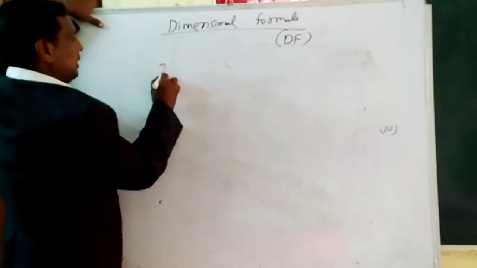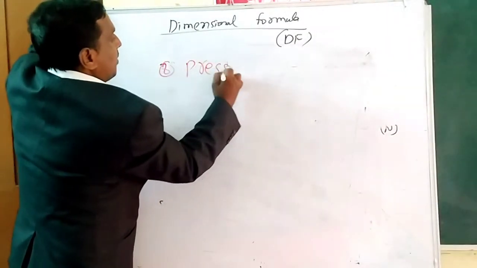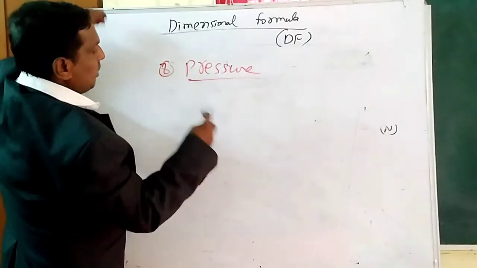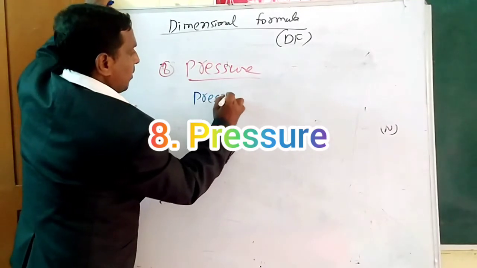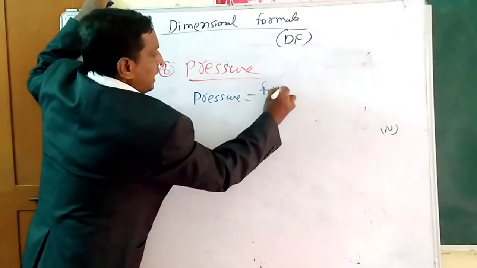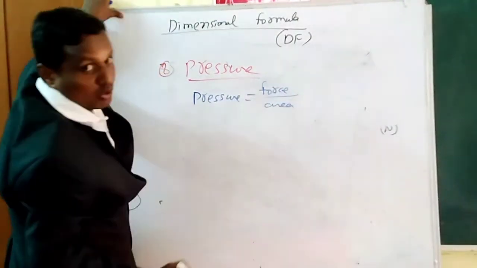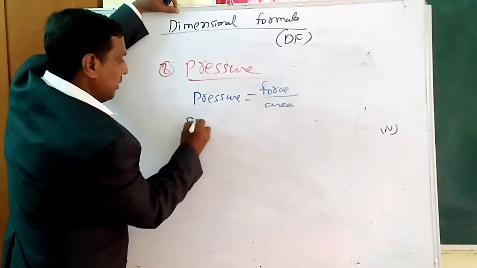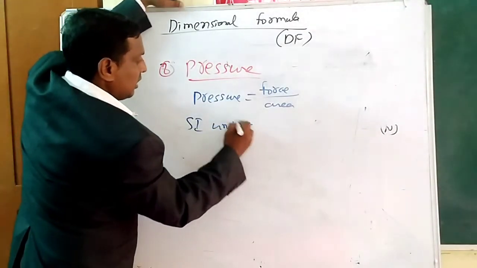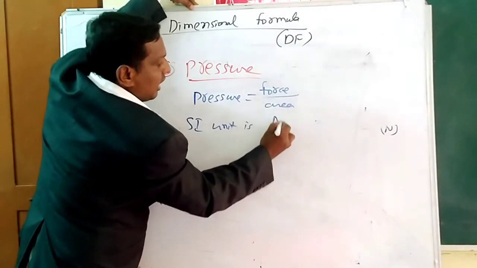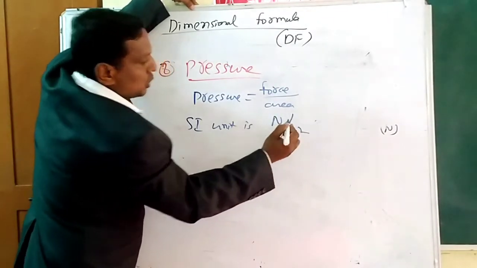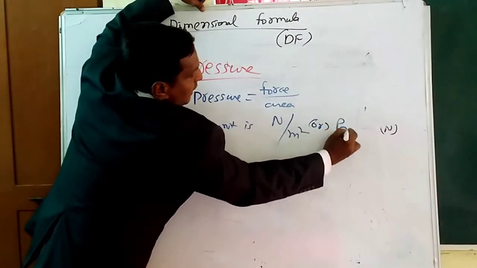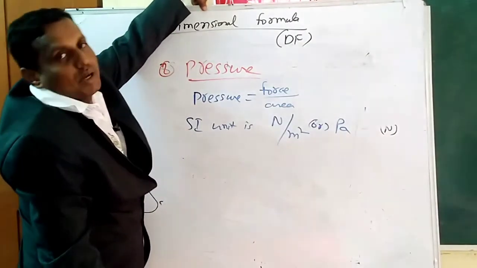Next, number 8. Okay, next one is pressure. Pressure is known to you, that is the formula: pressure equal to force by area. Now the SI unit we can use easily. Force is Newton, area is meter square. So Newton per meter square, or we can say Pascal. Pascal symbol P. So Newton per meter square or Pascal is the SI unit of pressure.